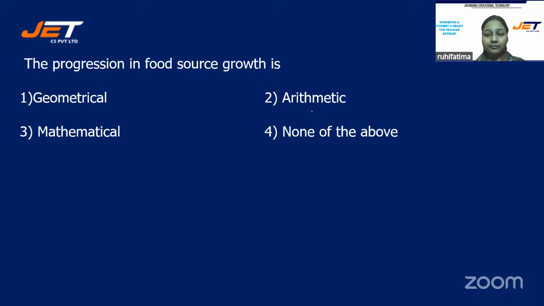Students, the progression in food source growth is geometrical, arithmetic, mathematical, or none of the above. Okay, students, revealing the correct answer, that is option number 2. Arithmetic is the right answer. Vinay, Harshit, Sagar, and Kanna, Harika, you are right, students. The correct answer is progression in food source growth is arithmetic.